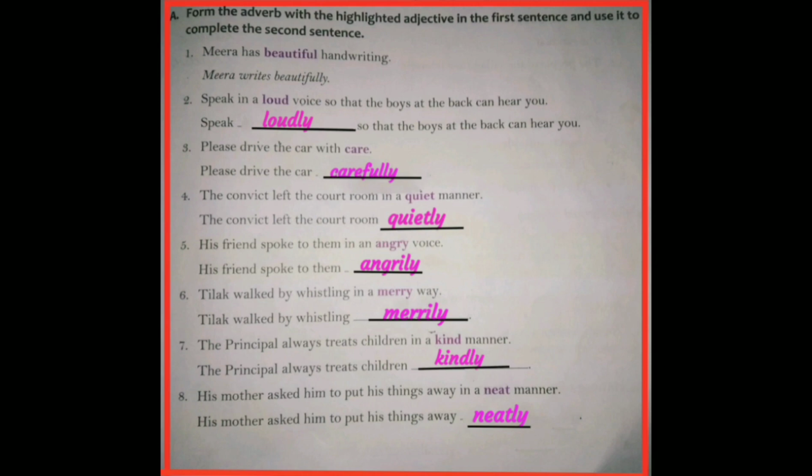Here the adjective is merry and the adverb is merrily. Seventh one, the principal always treats children in a kind manner. Kind is an adjective and the adverb of kind is kindly. Eighth one, his mother asked him to put his things away in a neat manner. Here, neat is an adjective and we add ly to this neat and it becomes the adverb neatly.